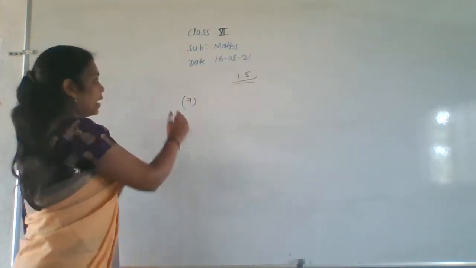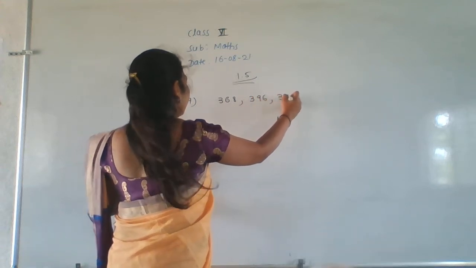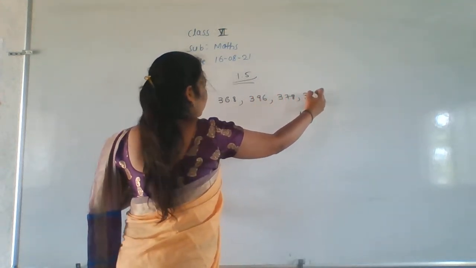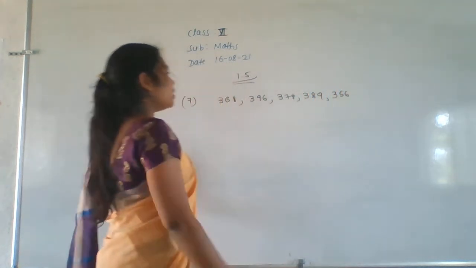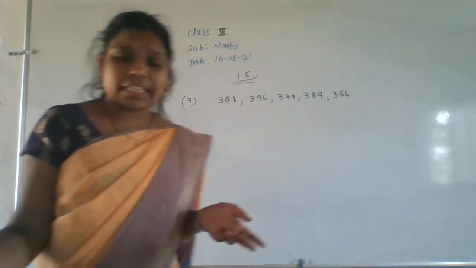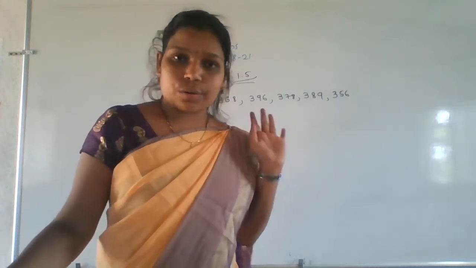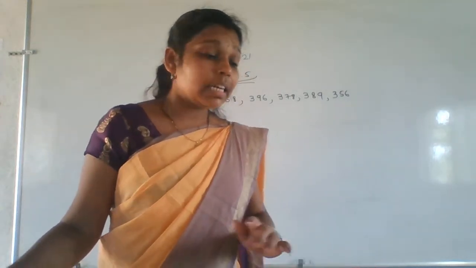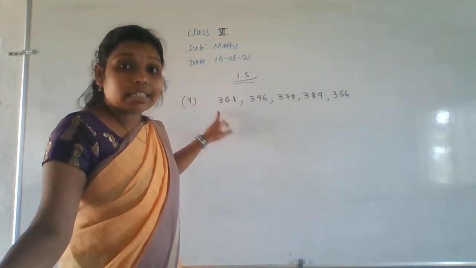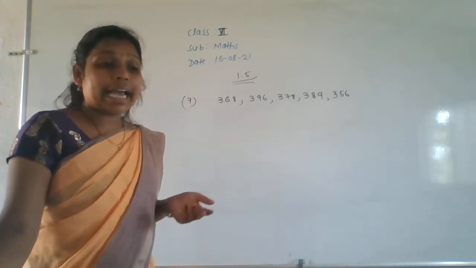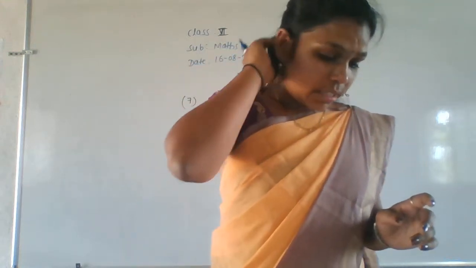Okay. So I'll write here 368, 396, 378, 389 as well as 356. These are the five numbers I have written. Okay, you can choose any one. In between 350 to 400, whatever numbers you can write. Only five numbers you have to write. That is the example for that one. Because if we round off these numbers to the nearest 100, what is the answer you will get here? The answer is 400. Like that, we have to write any five three-digit numbers they are asking. Okay. So next one, the eighth.